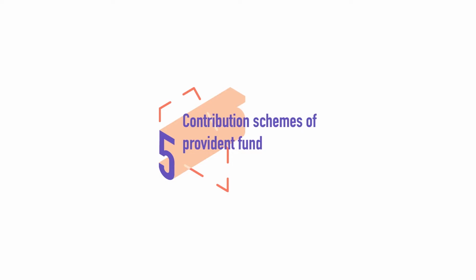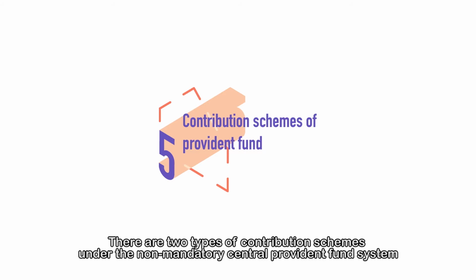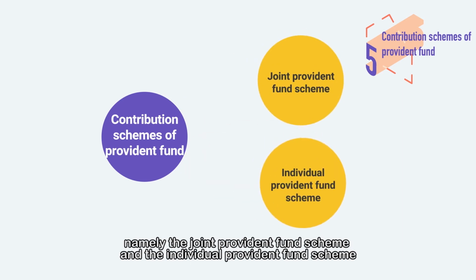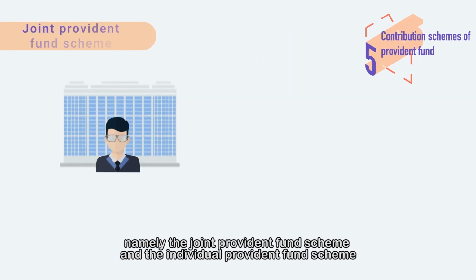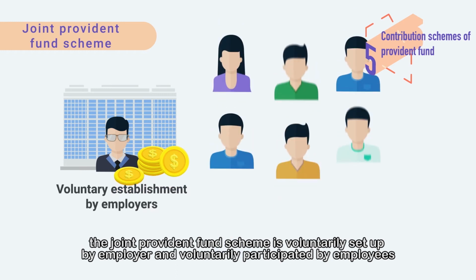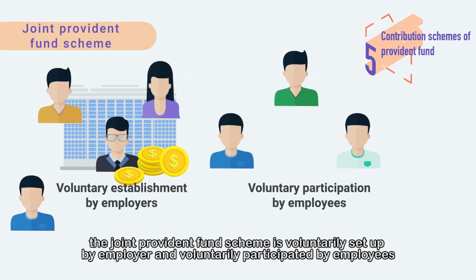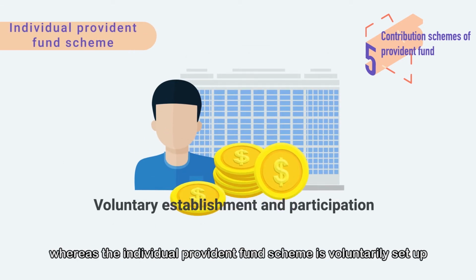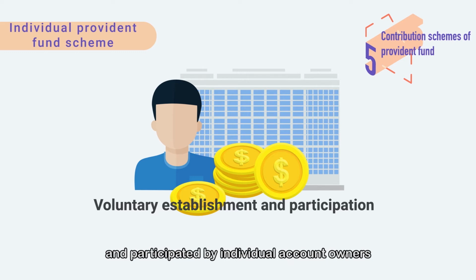5. Contribution schemes of Provident Fund. There are two types of contribution schemes under the non-mandatory Central Provident Fund system, namely the Joint Provident Fund Scheme and the Individual Provident Fund Scheme. Among them, the Joint Provident Fund Scheme is voluntarily set up by employers and voluntarily participated in by employees, whereas the Individual Provident Fund Scheme is voluntarily set up and participated in by individual account owners.